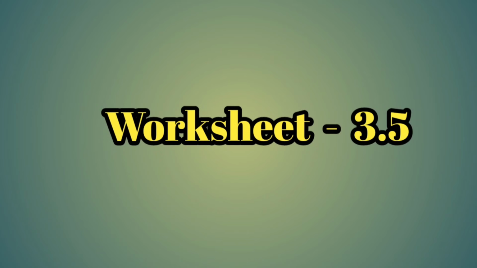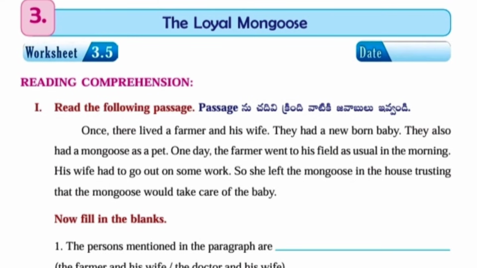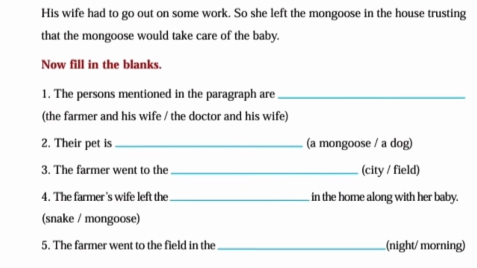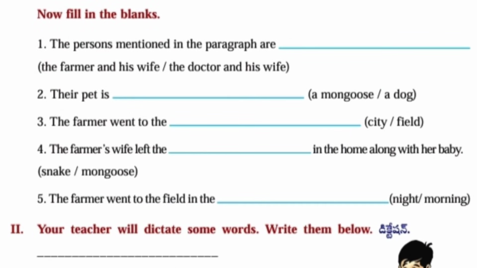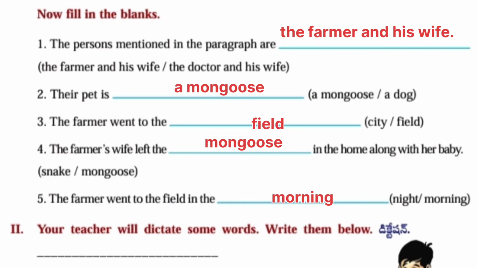Next, worksheet number 3.5. Reading comprehension. Read the passage. Once there lived a farmer and his wife. They had a newborn baby. They also had mongoose as a pet. One day the farmer went to, like this, a paragraph is given. Now fill in the blanks.